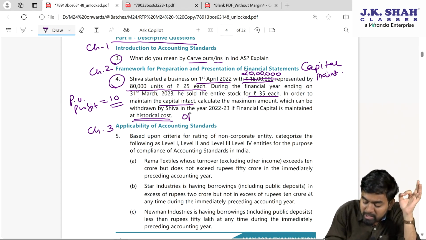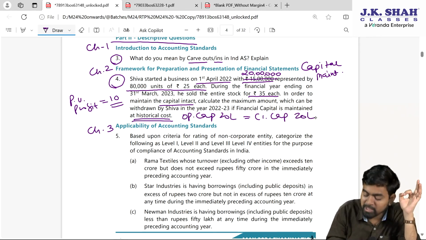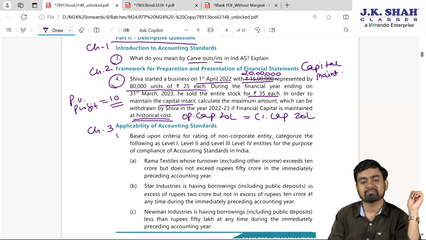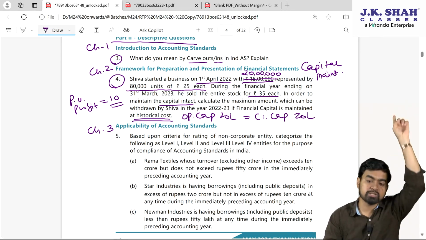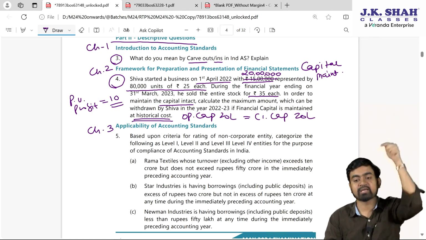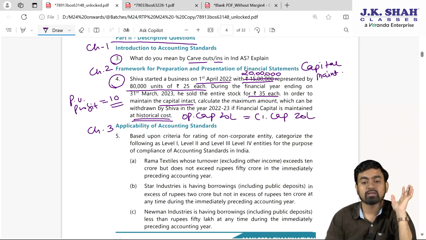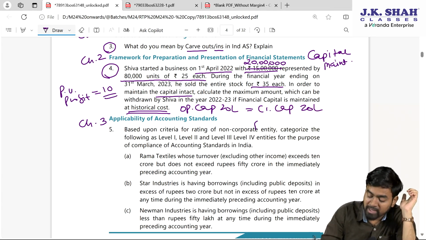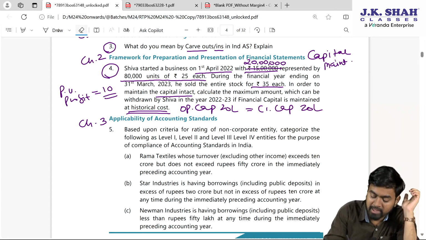So, my opening capital was 20 lakhs. At the end, closing capital must be 20 lakhs only, because it is maintained at historical cost. History, the opening capital was 20. So, closing must be 20 only. Now, tell me how much profit I can withdraw, my dear students, then. Profit I can withdraw.